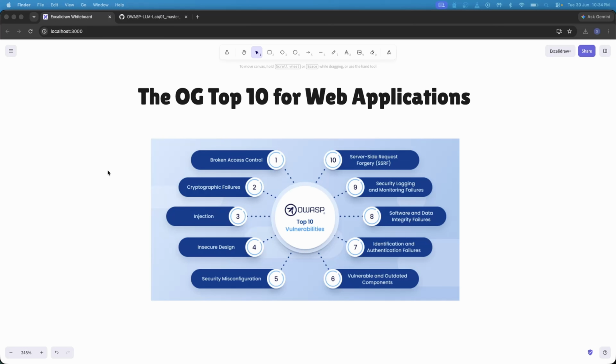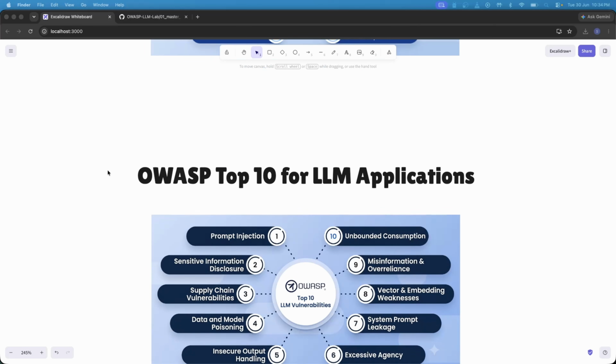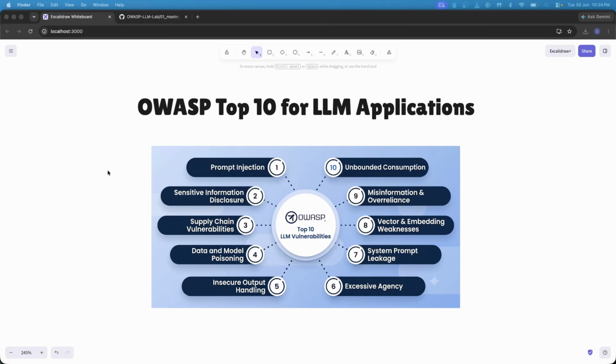In standard software, you write strict logic and users give you data. In AI apps, user inputs can actually change how the software behaves, because it's a completely different puzzle. OWASP created a specific list just for AI applications. Understanding this list is the best starting point for anyone trying to understand AI security.